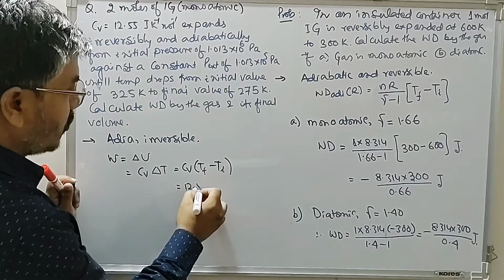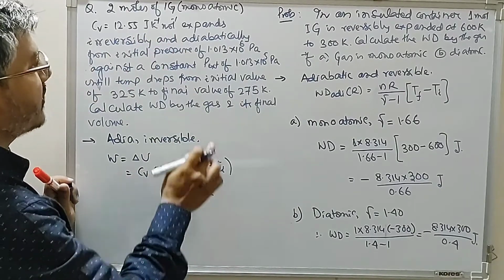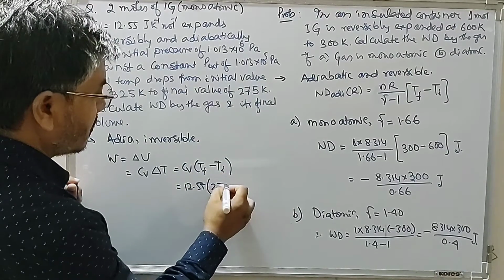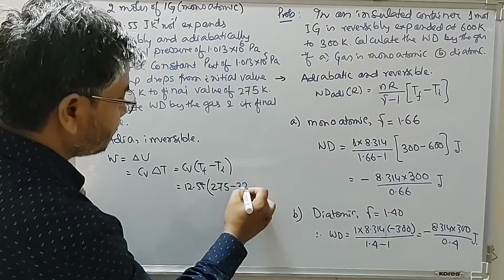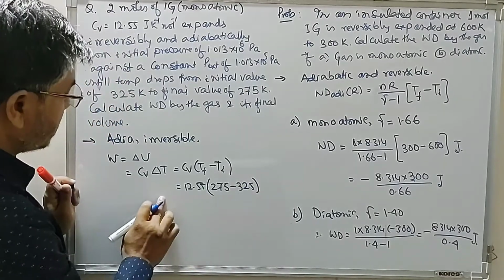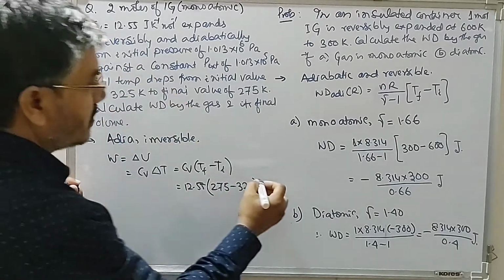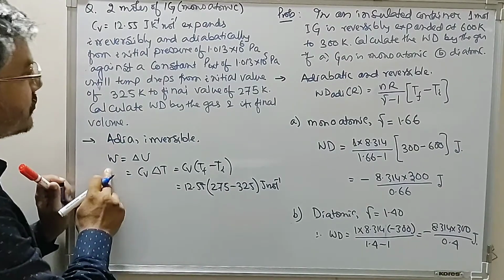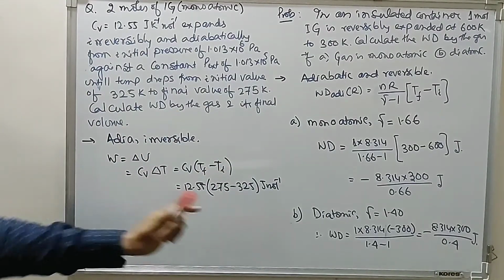So 12.55 joule per Kelvin per mole. Temperature final is 275 minus initial is 325. So this is work done in joule per mole. This work done must be negative, so it's work done by the gas.